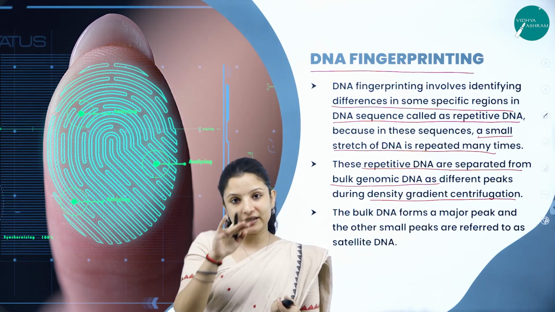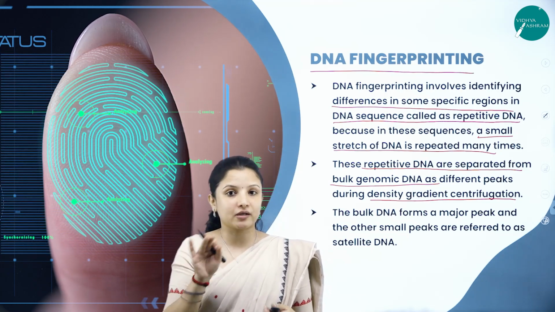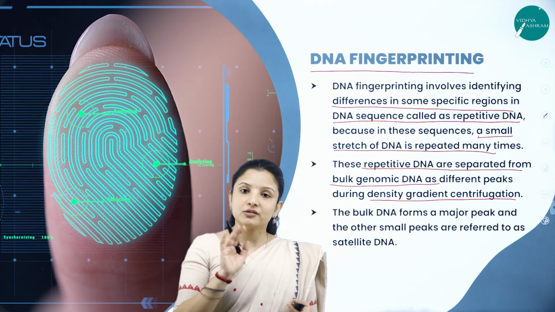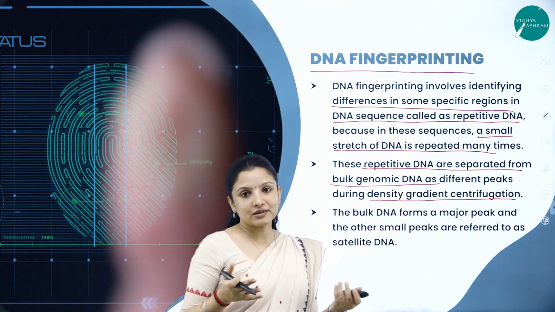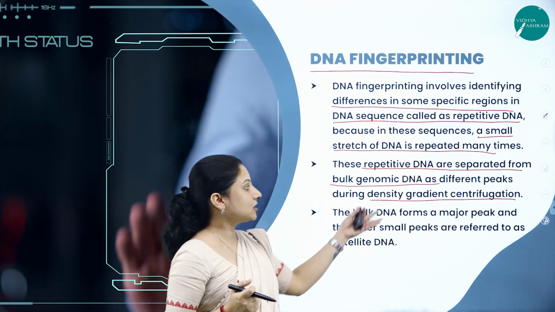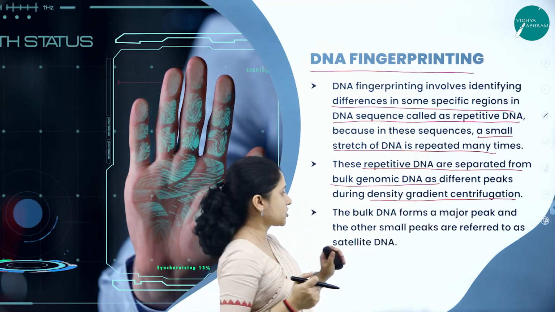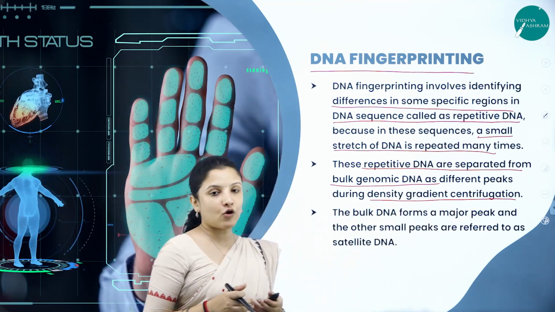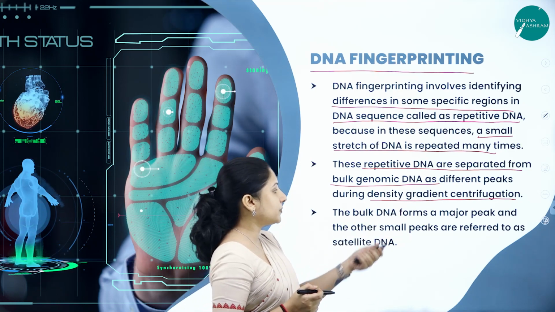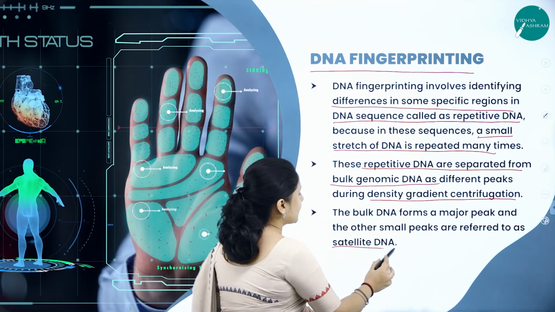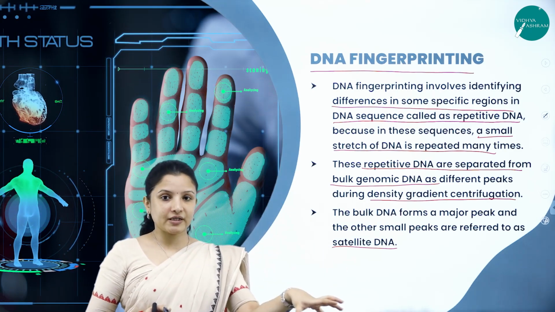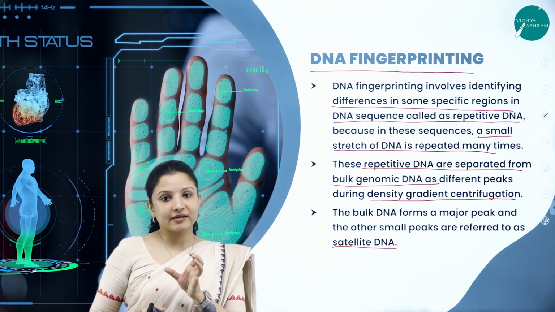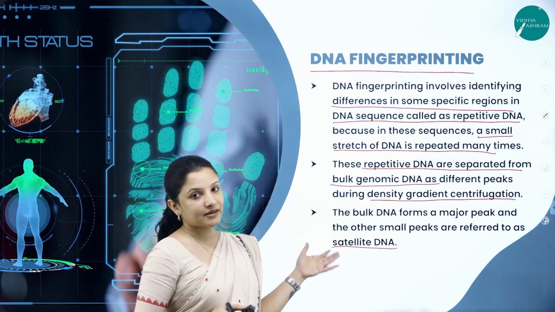The sample will get separated based on its weight or its density. That is how the repetitive DNA is being separated here, using density gradient centrifugation. And the bulk DNA, which forms a major peak and other small peaks, is referred to as the satellite DNA. So apart from the repetitive sequences, the bulk DNA that is there will form the satellite DNA.